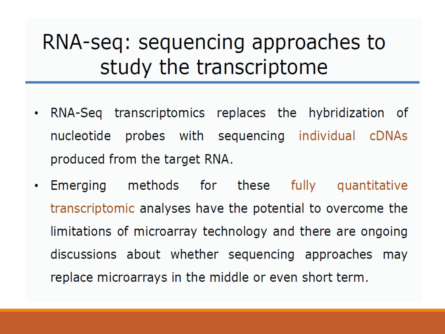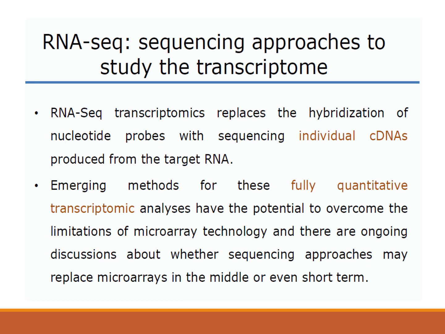So there comes the sequencing approach. Because in the sequencing approach, it is not necessary that you know the sequence of the gene prior to its analysis. There is no requirement of a known gene sequence. So in RNA sequencing transcriptomics, it replaces the hybridization of nucleotide probes with the sequencing of individual cDNA produced from the target RNA.